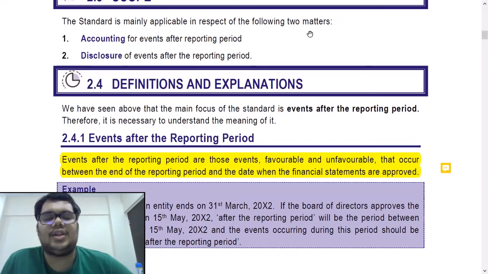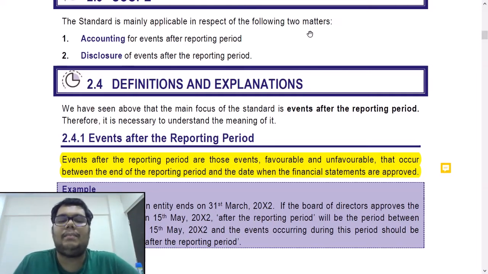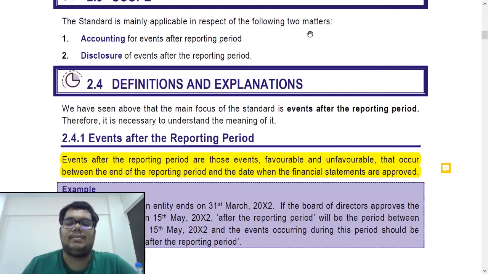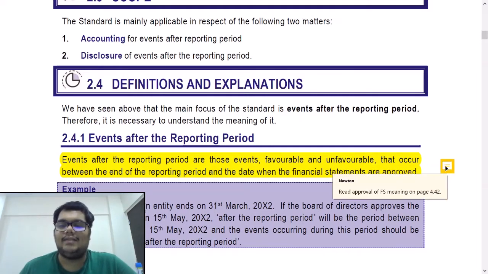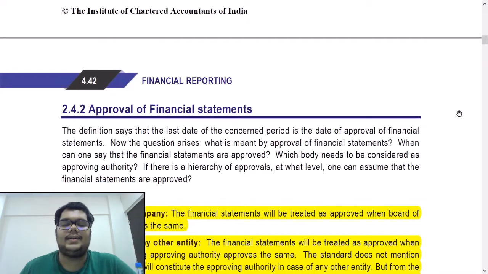What is the definition given here? Events after the reporting period are those events, favorable and unfavorable, that occur between the end of the reporting period and the date when the financial statements are approved. Now I've inserted a note here: read approval of financial statement meaning on page 4.42. So let us read that meaning.